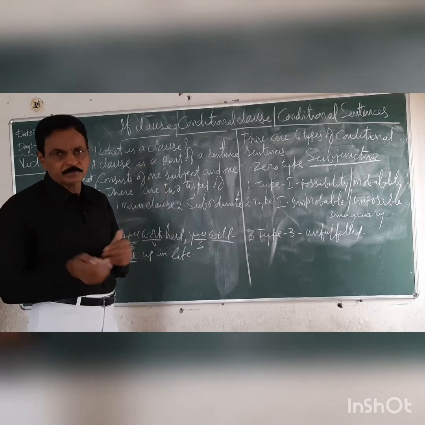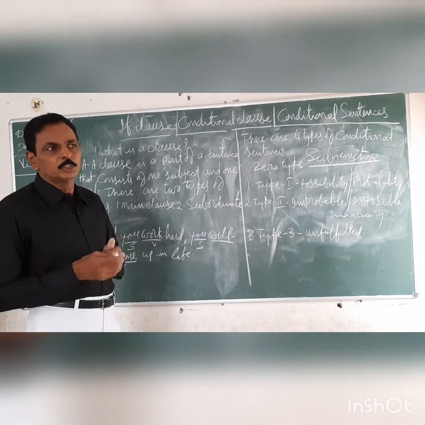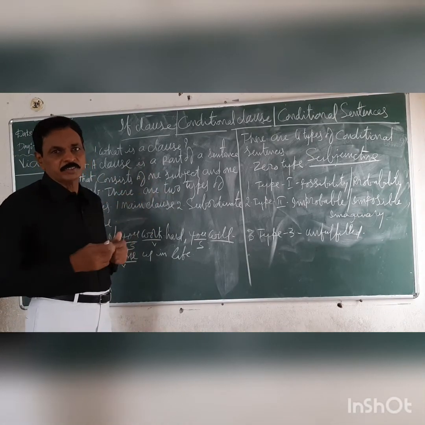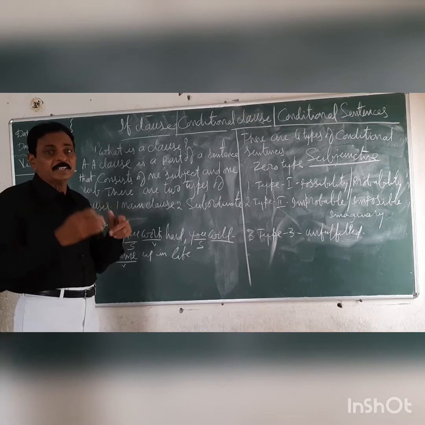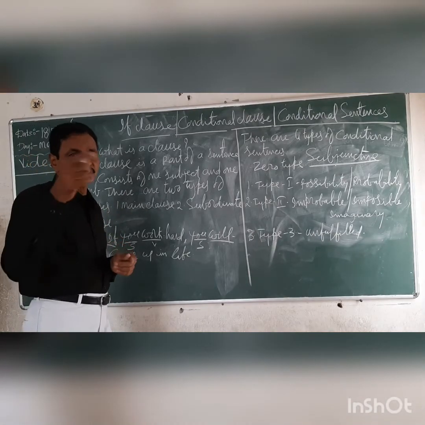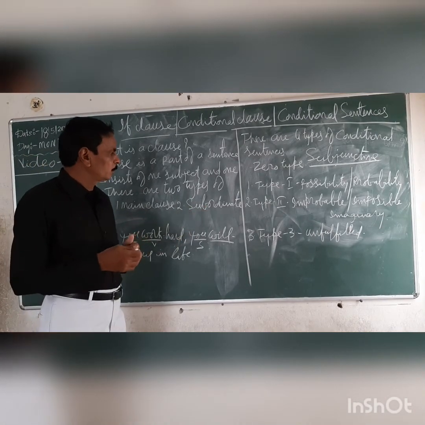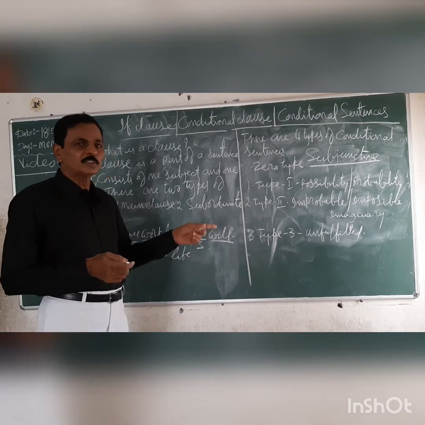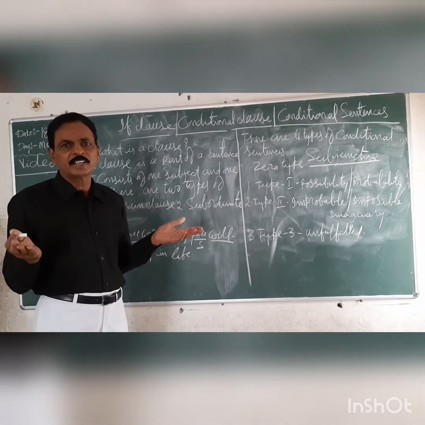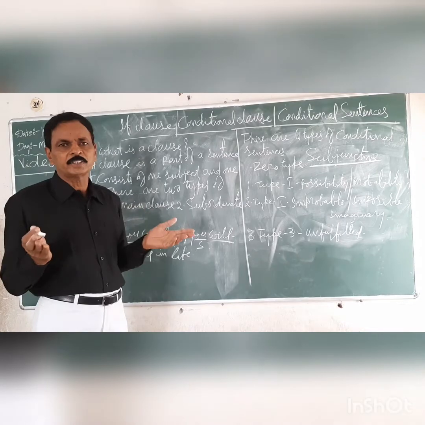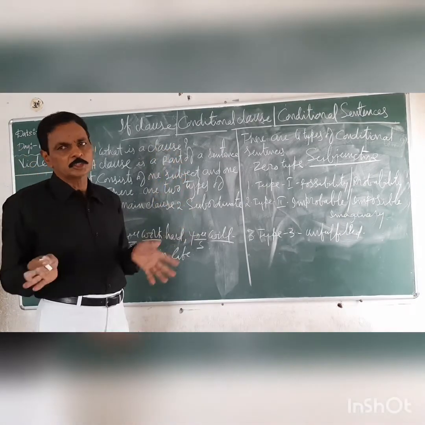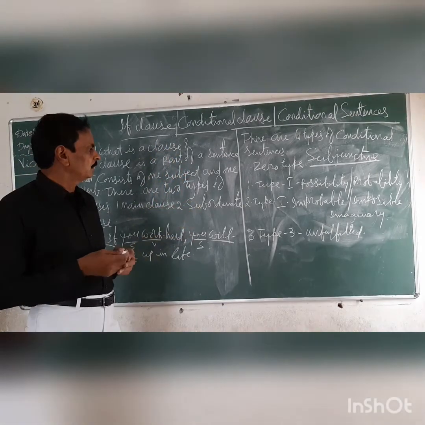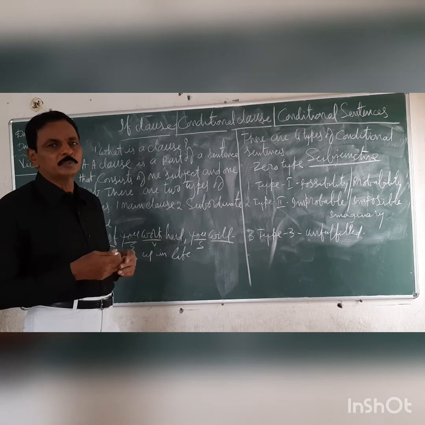It is a completely past event. But you are thinking about that past event. You are repenting for your mistake. On this occasion, you have to use type 3, that's called unfulfilled. Unfulfilled means it cannot be fulfilled again at that moment. It is over. It is past. That's why it is known as unfulfilled.